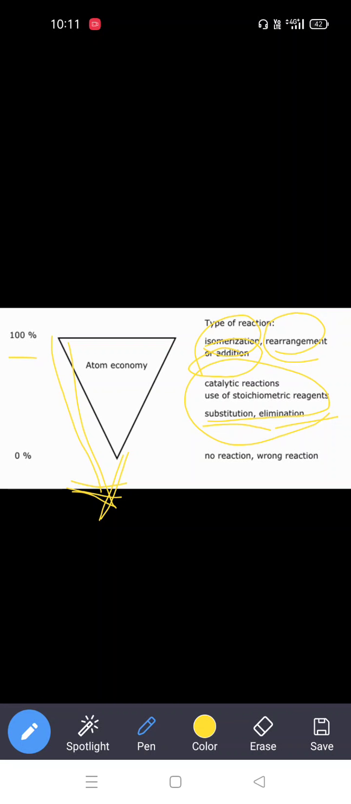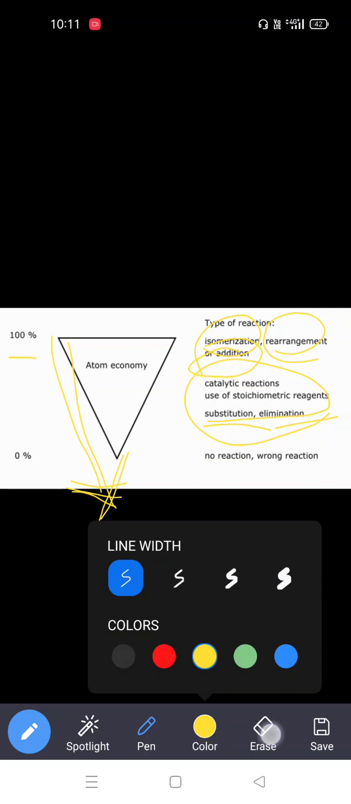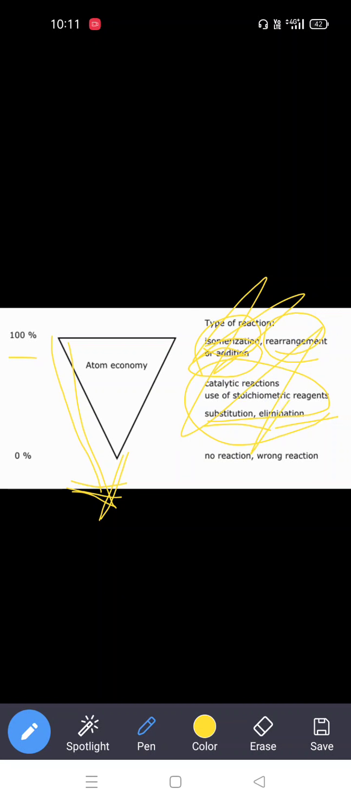So these three types of reactions are very suitable for atom economic reactions: isomerization, rearrangement reaction,